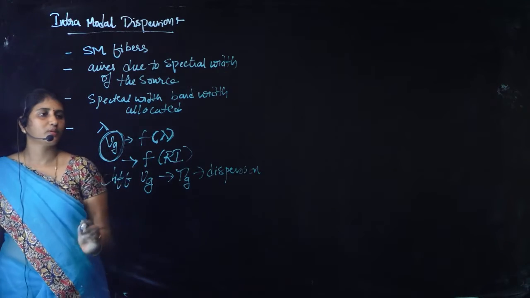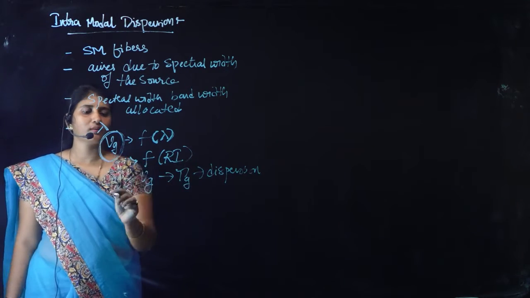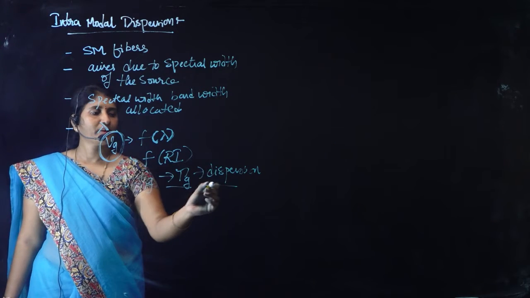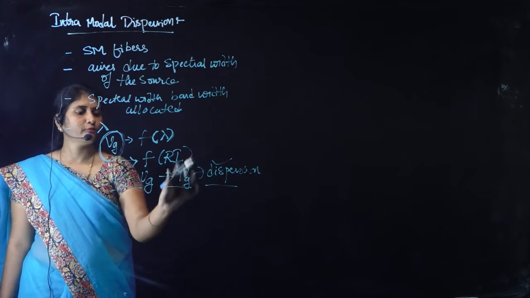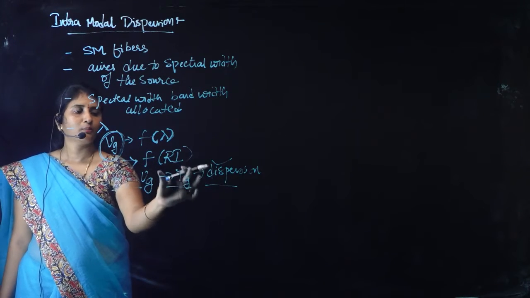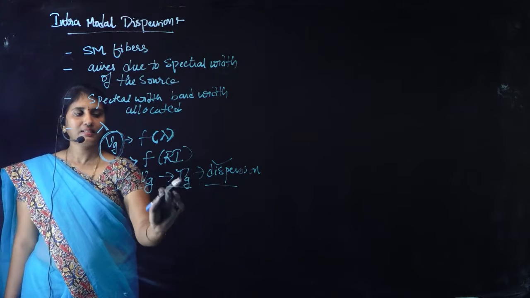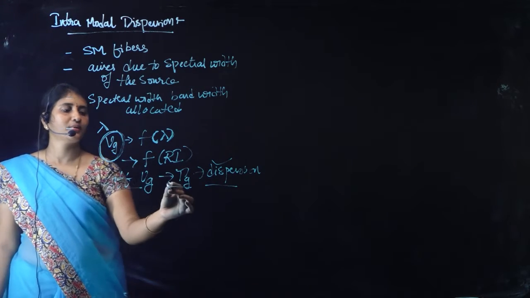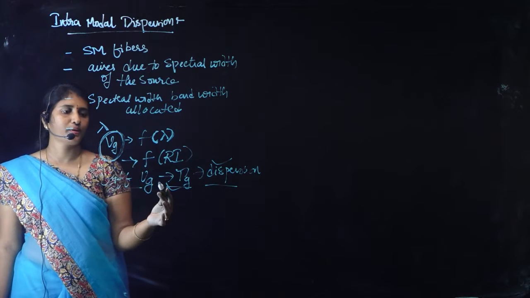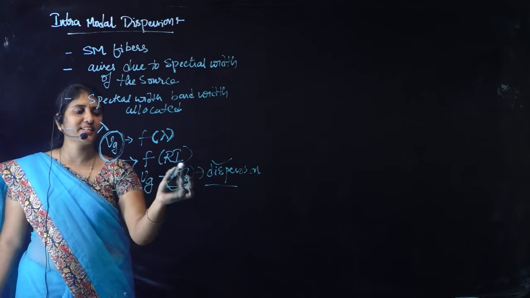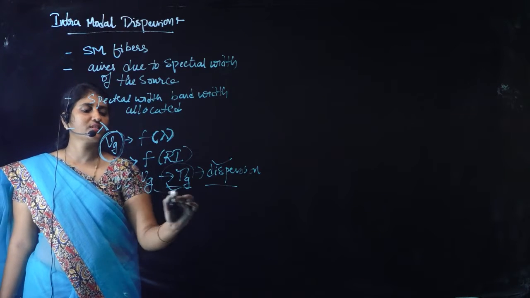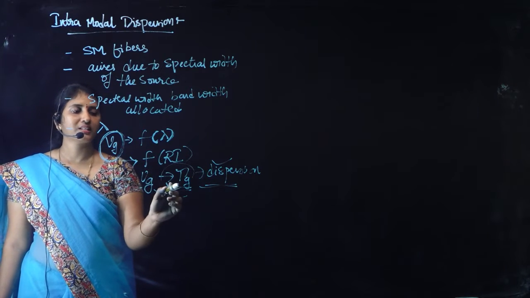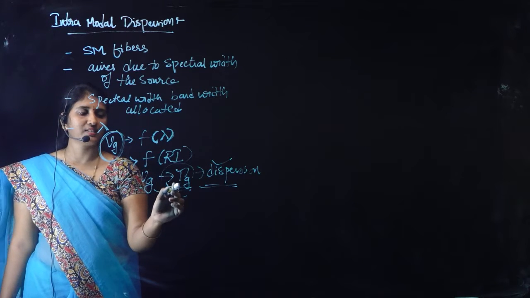So I think it will be more confusing. Why? Because every time we are saying group velocities, group delays. Basically dispersion is a mechanism which mainly occurs because of this time delay. And how this time delay occurs, what are the different factors contributing to the time delay, now we are going to discuss. In intermodal also we said the same thing, different group velocities, different time delays, and hence the dispersion. Here the part it is contributing to the time delay is important.